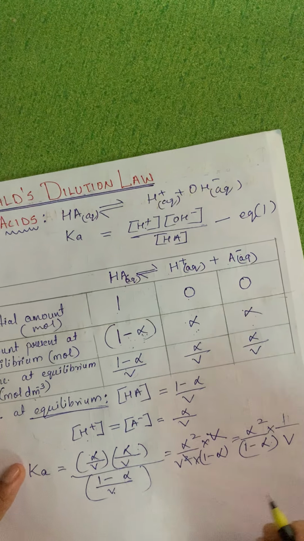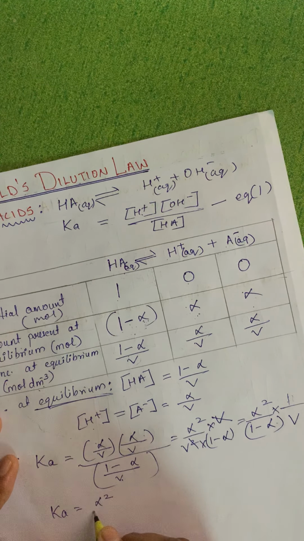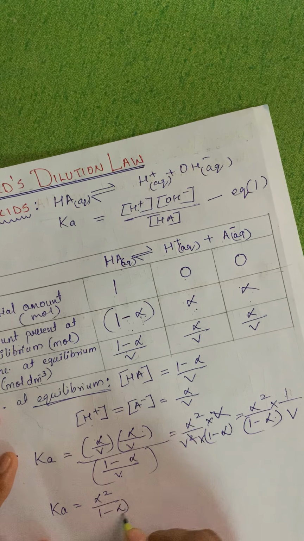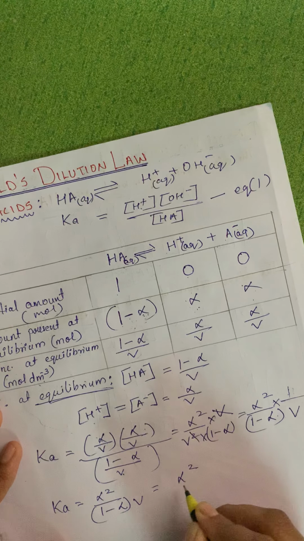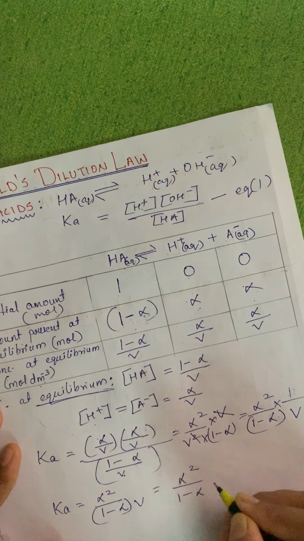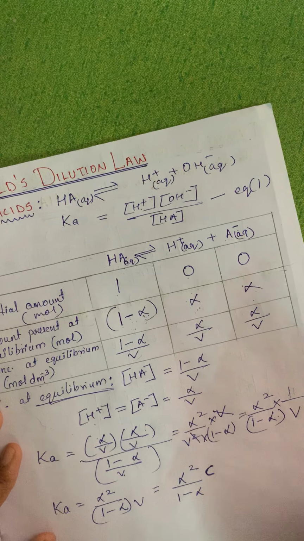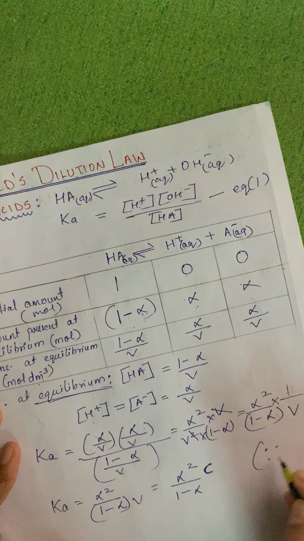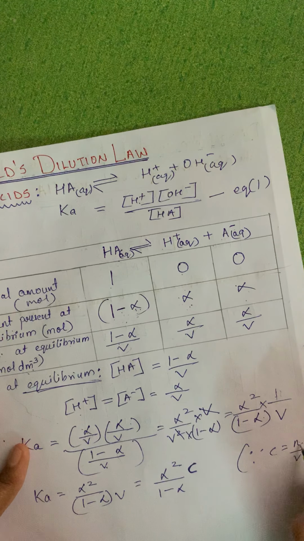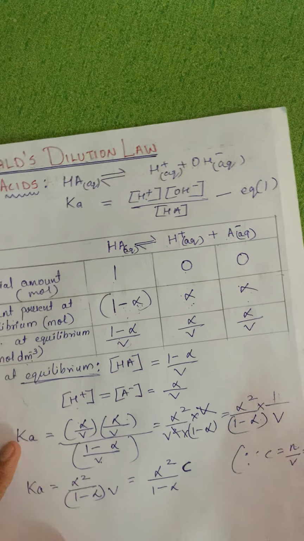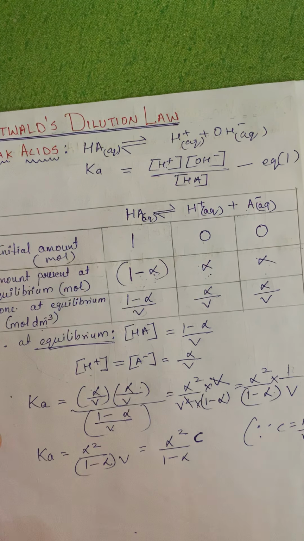So Ka can also be written as alpha square upon 1 minus alpha into V, which can also be written as alpha square upon 1 minus alpha times 1 upon V, which can be written as C, since concentration is given as N upon V, and N is 1 in this case. So you can write down all this statement over here.